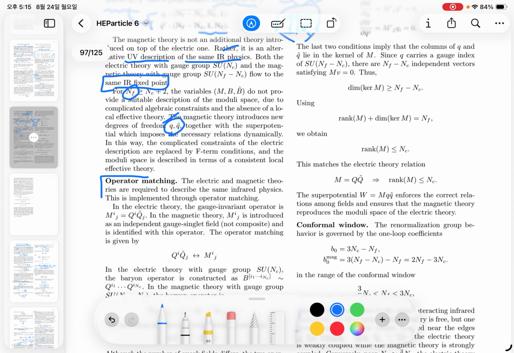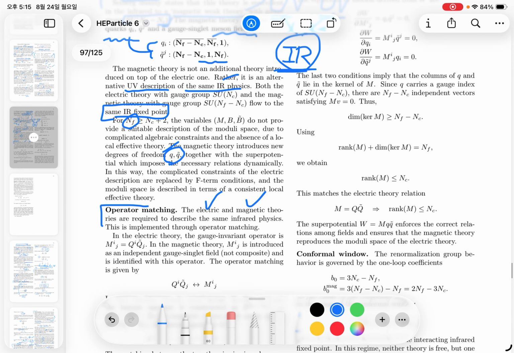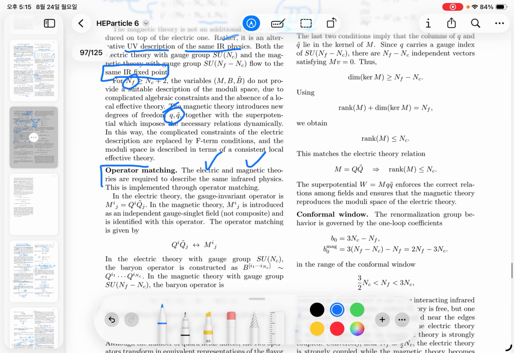But we should match between this electric strong theory and the magnetic weak theory. They describe the same IR physics, so there should be operator matching at the IR level. In the electric theory, there is the gauge-invariant meson operator, which is composed of the large Q and the large Q tilde.